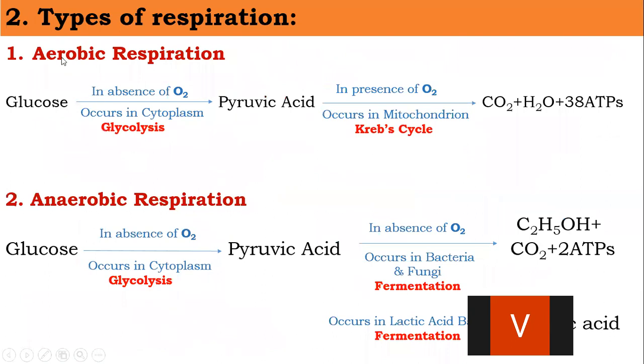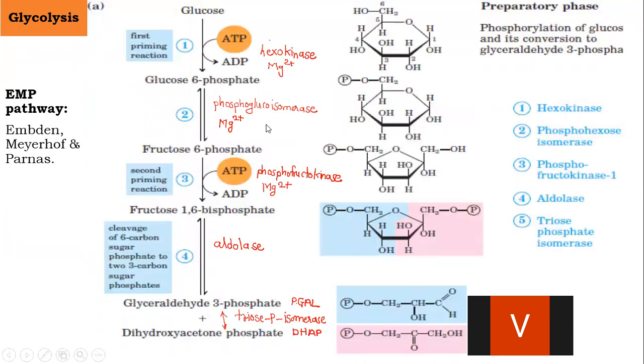Now, we have already seen in aerobic respiration in the previous class, in all 38 ATPs are generated, out of which 8 ATPs are formed by the glucose when it is converted into pyruvic acid. So in this first step of conversion of glucose into pyruvic acid, 8 ATPs are generated. How they are generated? We have just discussed.